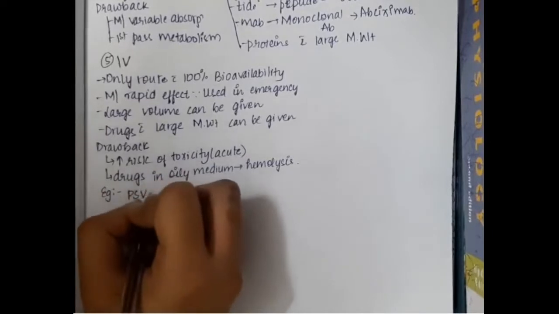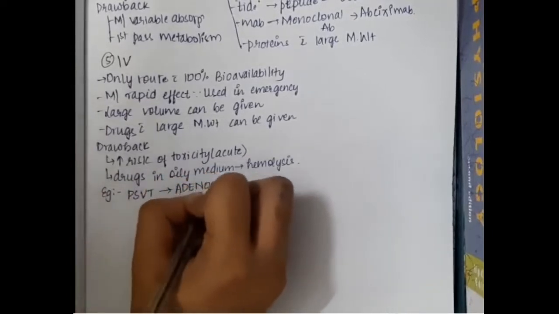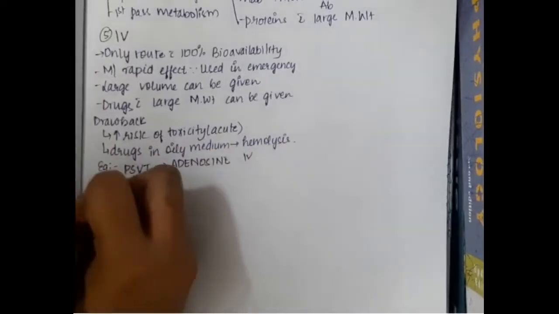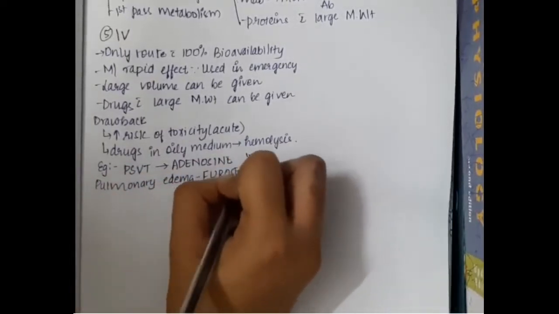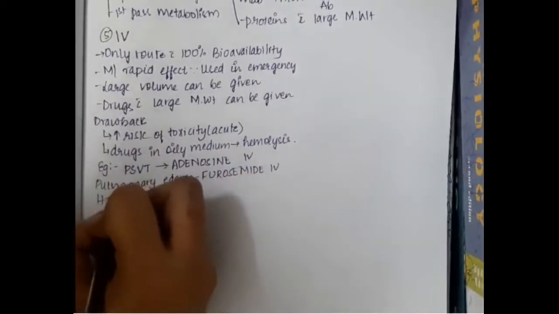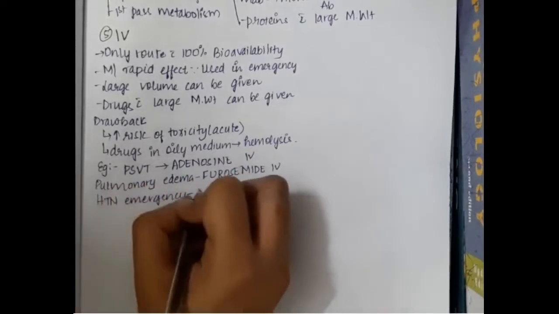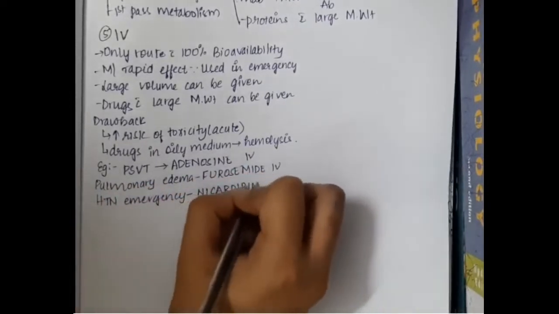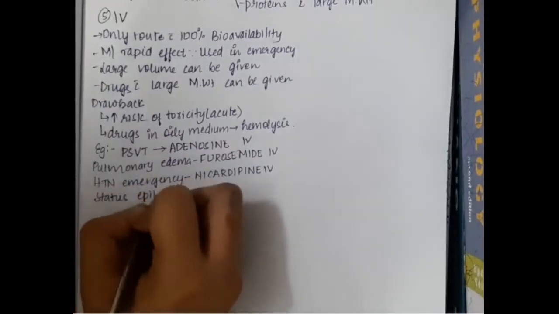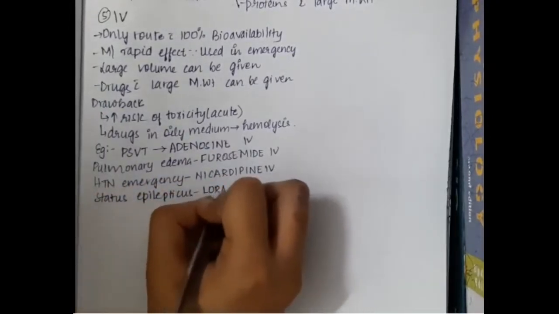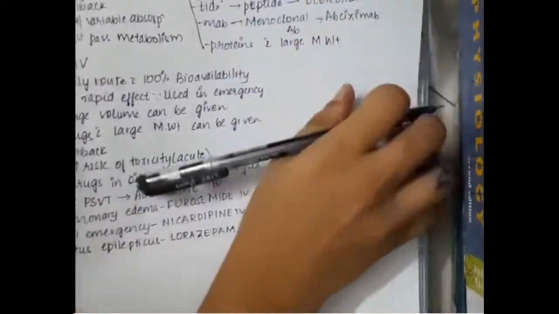If you see the examples, for paroxysmal supraventricular tachycardia, adenosine can be given. Furosemide IV can be given for pulmonary edema. Nicardipine IV can be given for hypertensive emergencies. Lorazepam IV can be given for status epilepticus. Right, this is about the intravenous route.